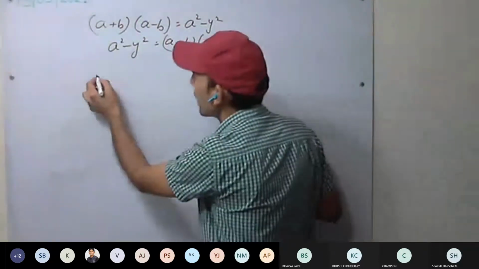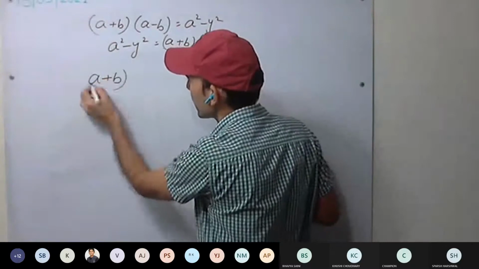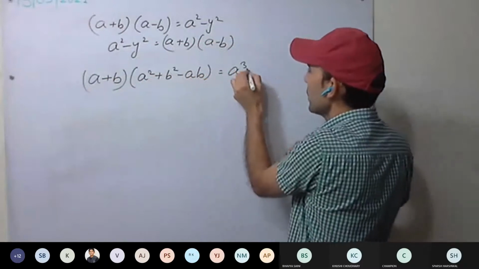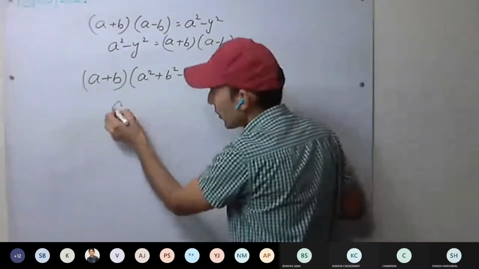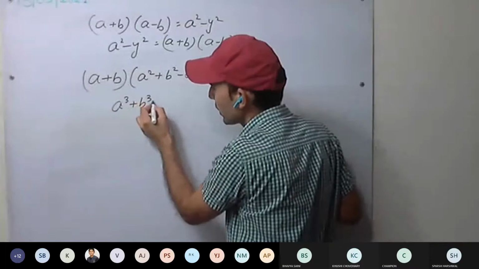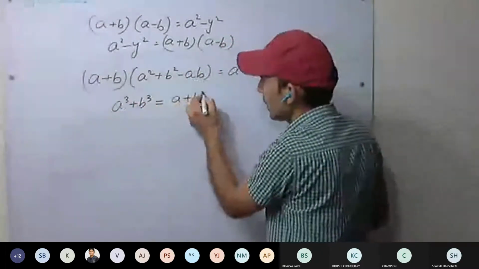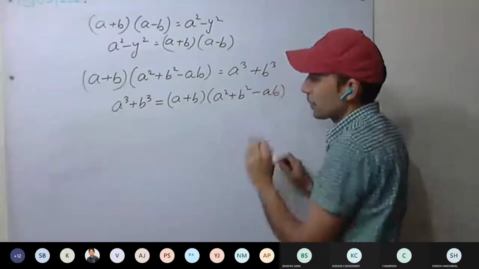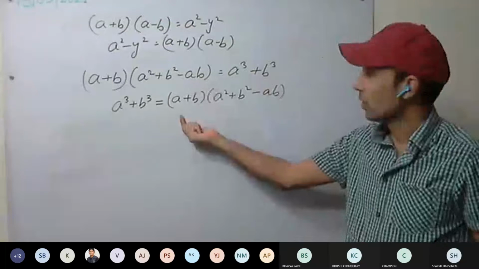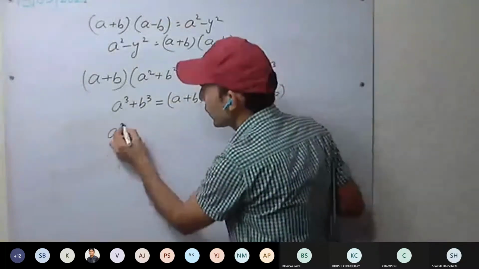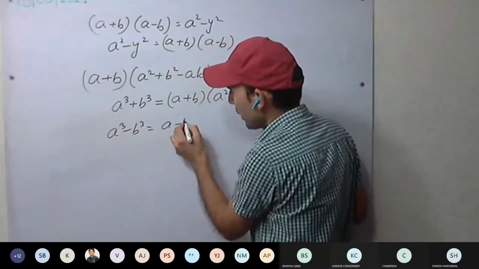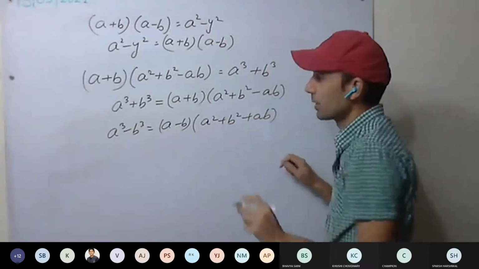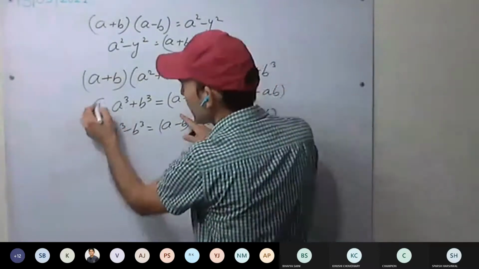Then A plus B, A square plus B square minus AB, A cube plus B cube, or usually we have remembered it like this: A cube plus B cube equal to (A plus B) into (A square plus B square minus AB). Understood this one? Any way you can remember. Okay. Similarly, A cube minus B cube equals (A minus B) into (A square plus B square plus AB). So this was our first identity.